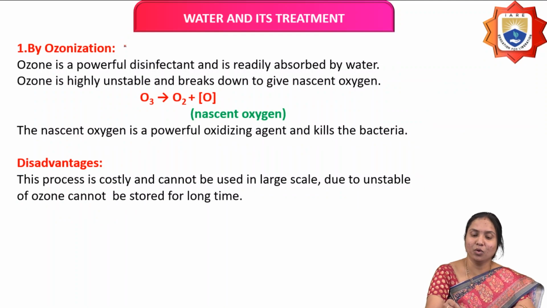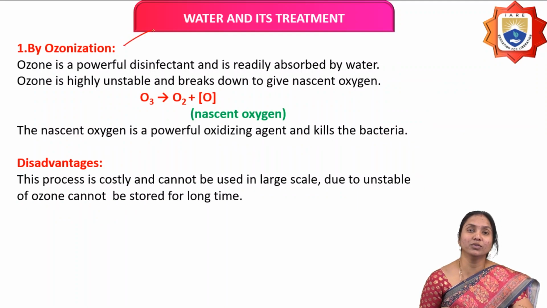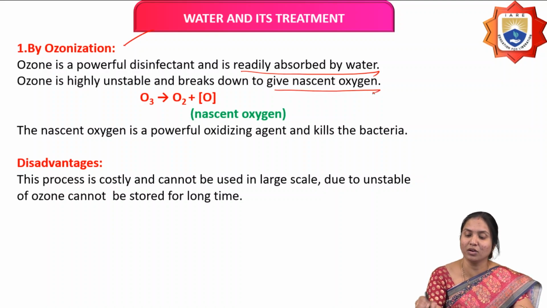If you are adding ozone, already we know that ozone is a powerful disinfectant and readily absorbed by water. Ozone is highly unstable and breaks down to give nascent oxygen. When ozone is mixed with water, it is highly unstable and decomposes into oxygen and nascent oxygen.